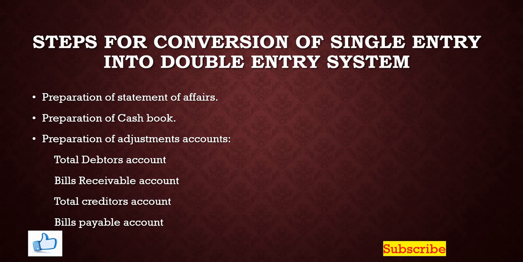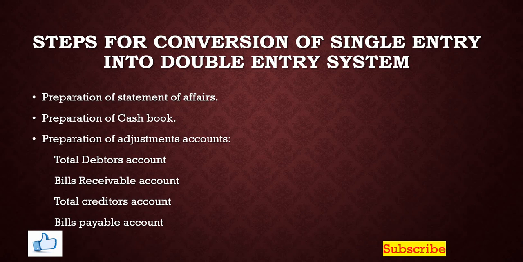Then the next step here is preparation of the cash book. Here the cash book is nothing but the summary of the receipts and payment of cash here. So this is prepared to ascertain either opening cash balance or closing cash balance or expenses paid in cash or the income received in cash here. So for that reason here the cash book is prepared here.